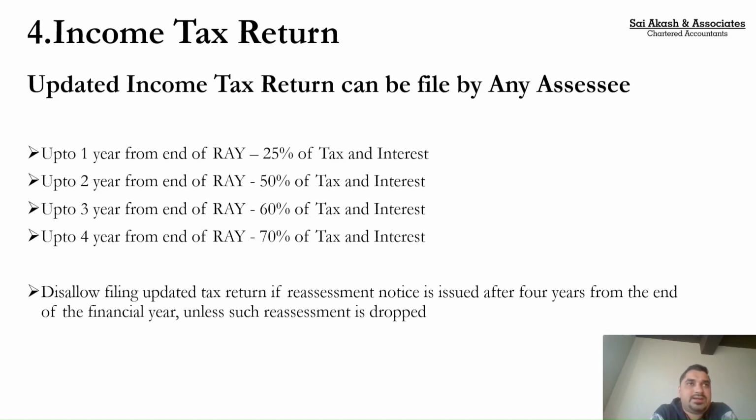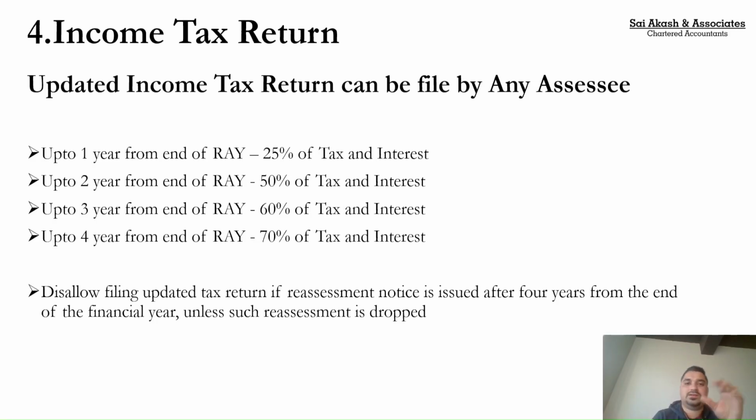Again, one catch is that in such cases it is not allowed, and there is a provision wherein you get a notice for income assessment, that is 148. So if you get that after third year, until and unless that case, that assessment proceeding is dropped, income escaping or reassessment proceedings is what we call, until and unless that proceeding will get dropped, you cannot file an updated return for the fourth assessment year.